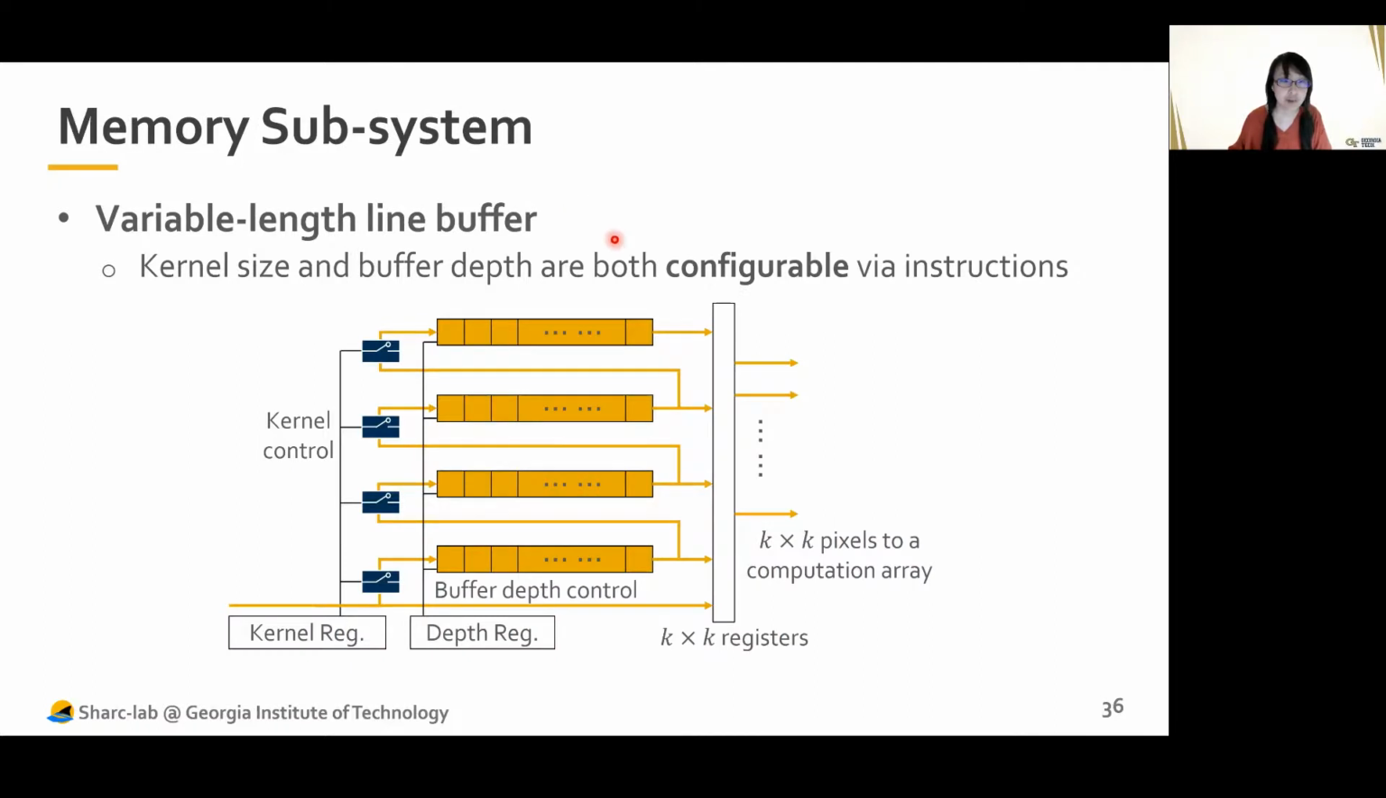This is our memory subsystem. There's one thing I'd like to highlight is that we're using a variable length line buffer. I think the line buffer concept is not new for most of our audience, but we are using a variable length line buffer that here the kernel size and the buffer depth are both configurable by instructions. So in this figure, we can see that if we change the kernel size, we can actually turn off a few lines. And if the feature map size changes, we can adjust the buffer depth without computation waste.